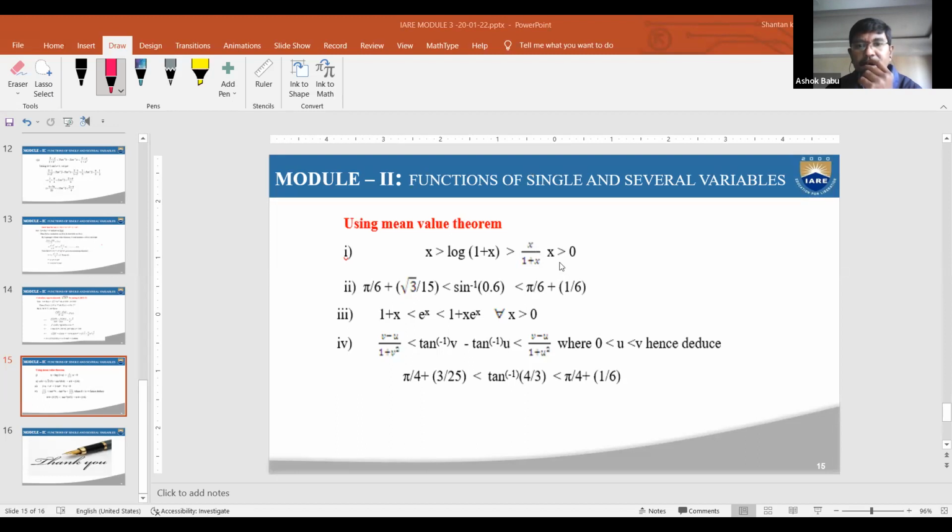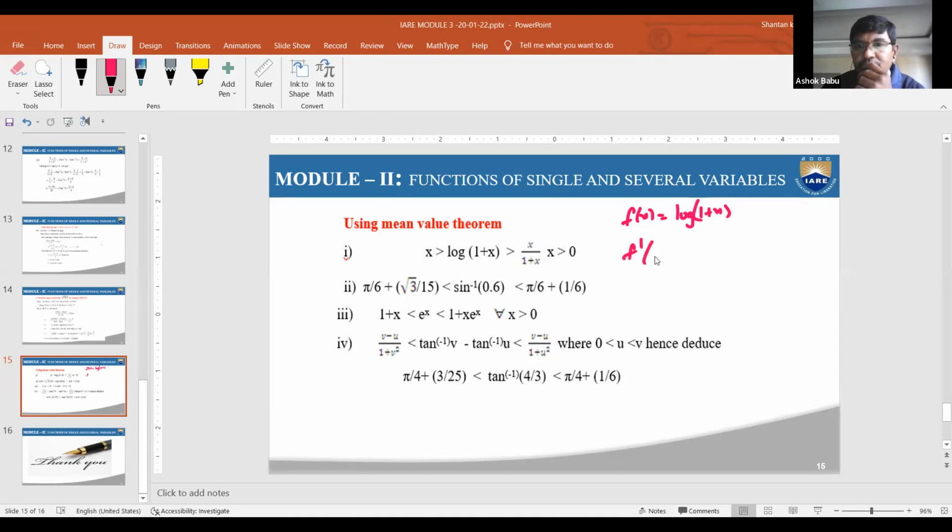Here x is greater than 0. Same as before, like e power x, a is equal to 0 and b is equal to x. Let me work it out and see whether it comes or not. f of x is equal to log of 1 plus x.